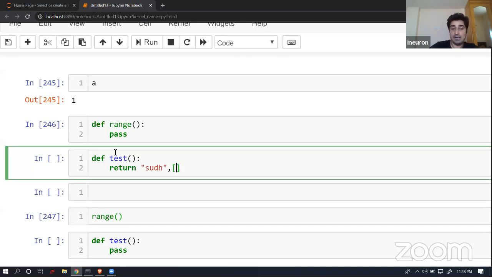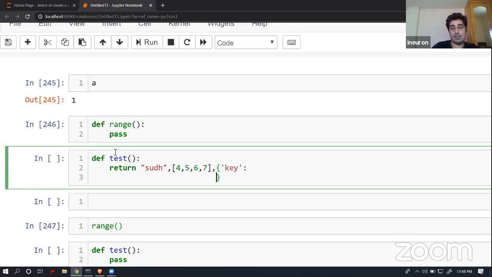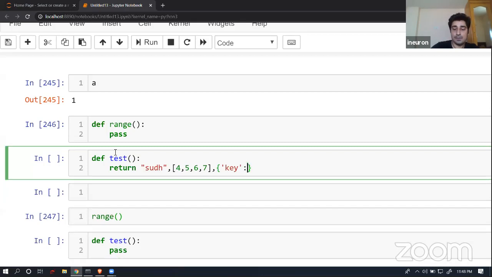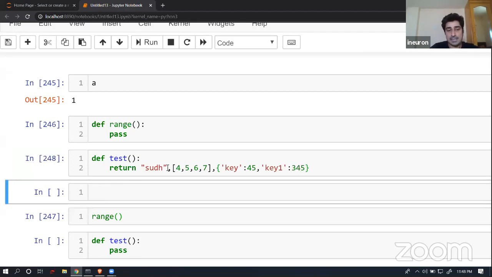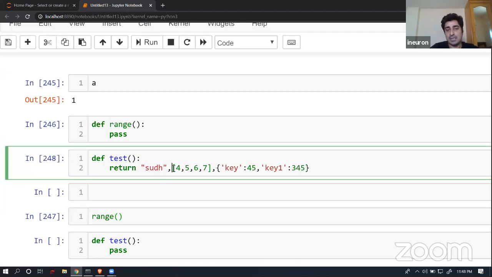I'm trying to return maybe a list over here. So 4, 5, 6, 7. I'm trying to return maybe a dictionary in this particular place, with a key and then a value. I always prefer to take a different example when people ask a question. I don't take the same example in general, so that you will get a different dimension as well. So can I say that it is going to return 3 things: SUDH, and then this list, and then this dictionary?